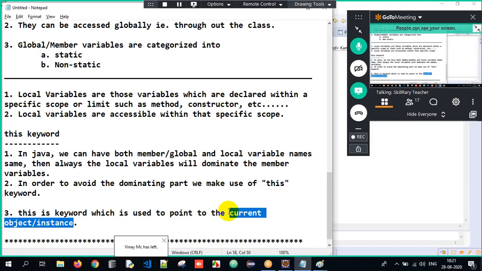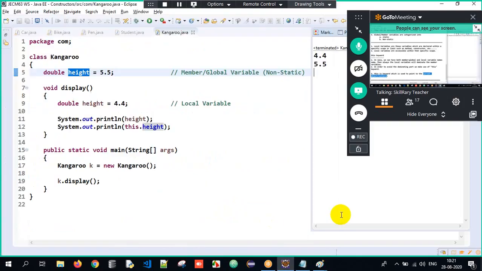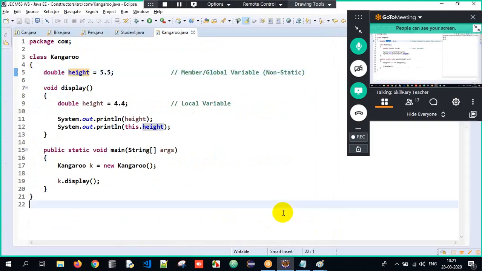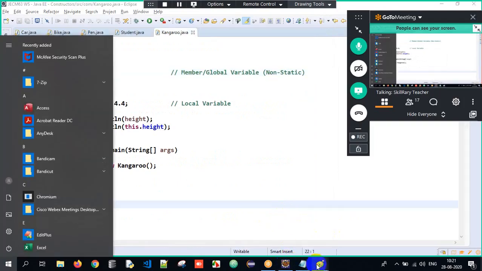This is used to point to the current instance or the current object. Okay, now got the clarity? So now we will talk about it in detail here. We will talk about this particular concept in detail. Let me give a couple of examples here.